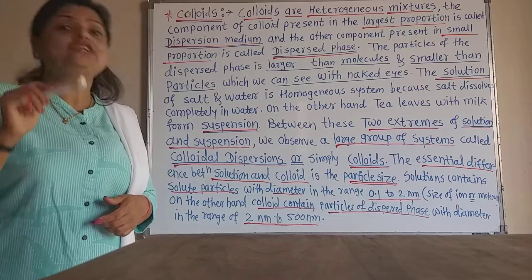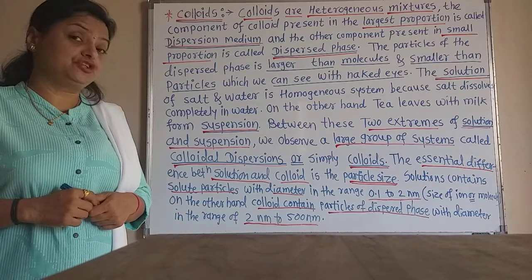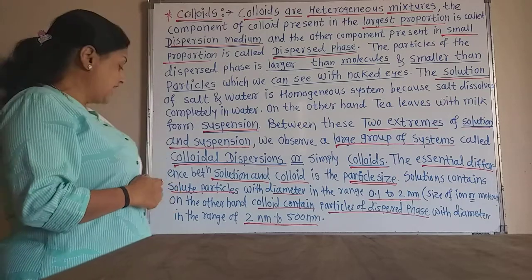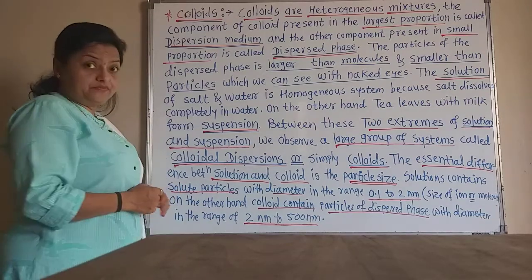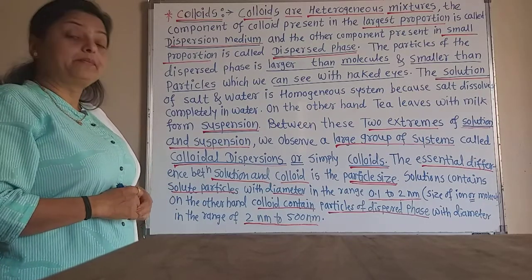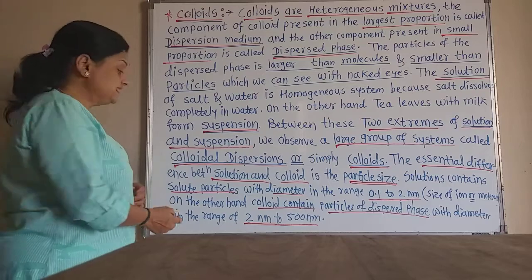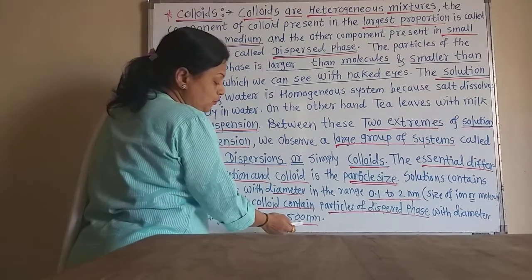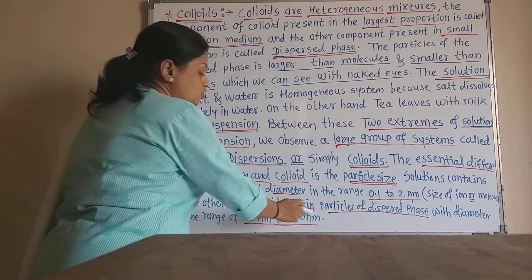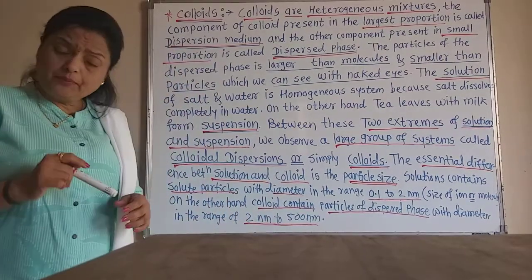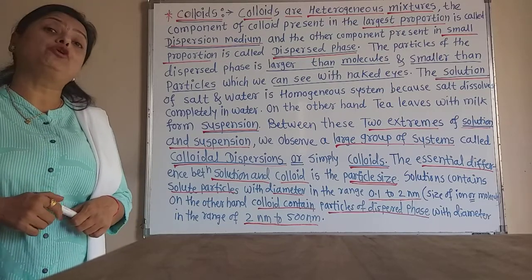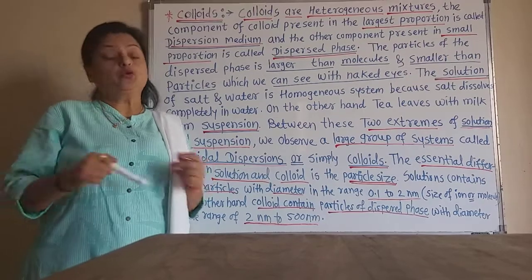The diameter of the particles of the dispersed phase present in the colloids is in the range of 2 nanometer to 500 nanometer.